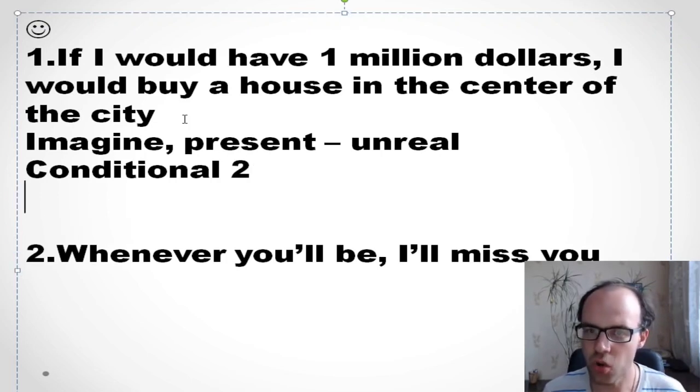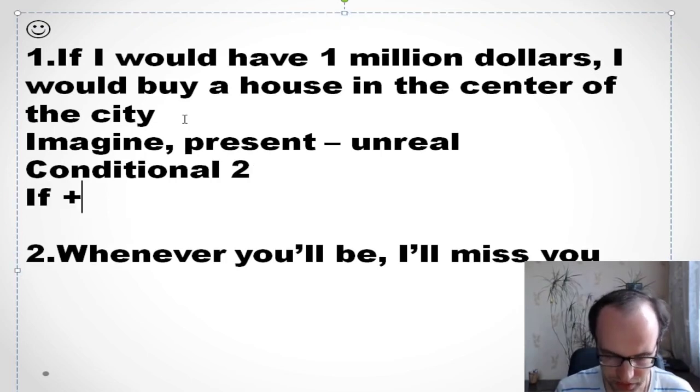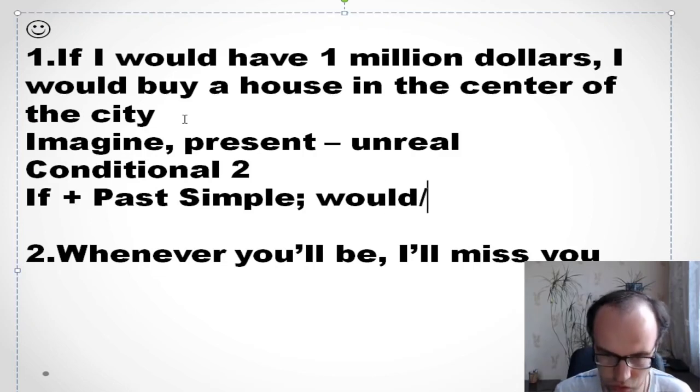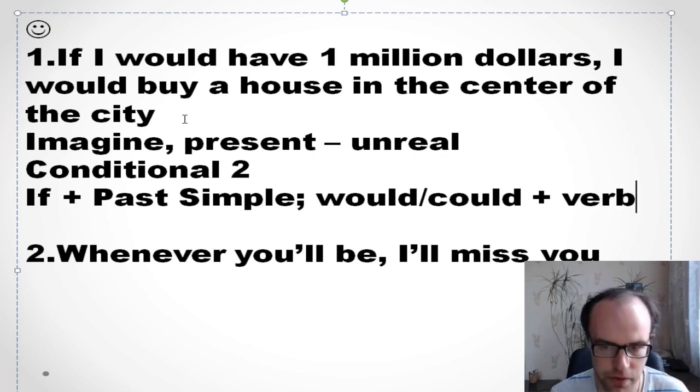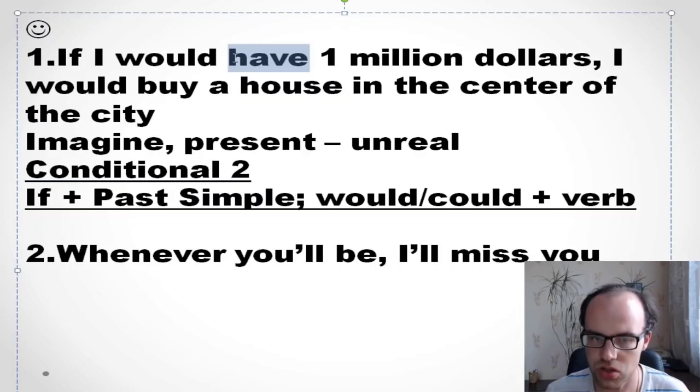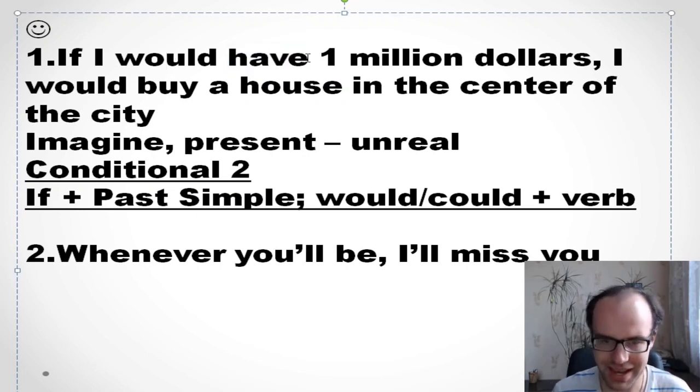Do you remember how we form it? So if plus past simple in the first part, and then would or could plus verb. Okay, so it's the second conditional. Please remember. So if plus past simple, so the verb is have. So how to say it in past simple? Have. It's had. Okay, so it's had, and you need to say if I had.